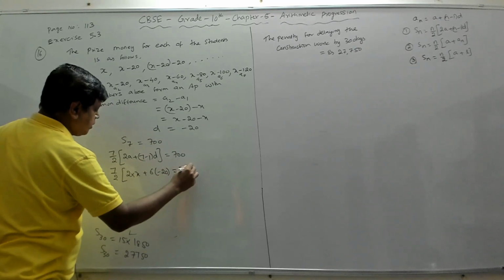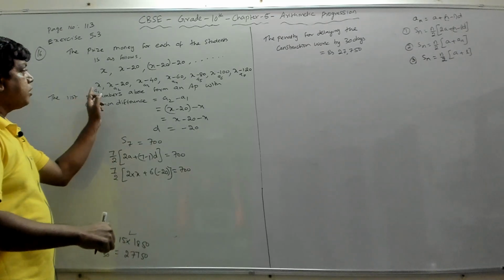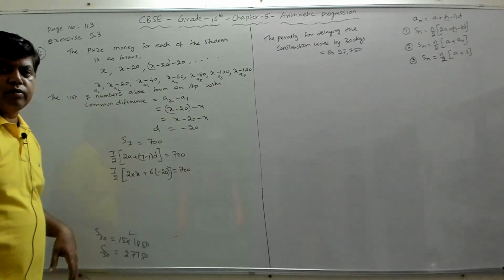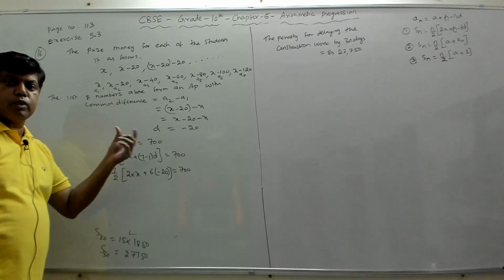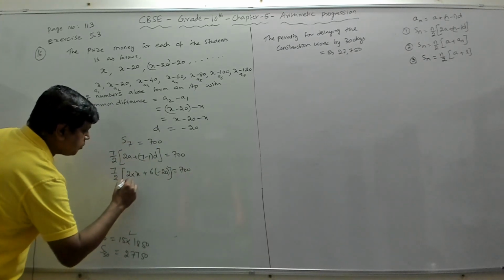Value is equal to 700. We have to solve this and find the value of x here. Now once you know x, you can find all the remaining prices. We have to find what is the price money given for each price. So 7 by 2, we can take the 7 by 2 to this side, so it will become 2 into